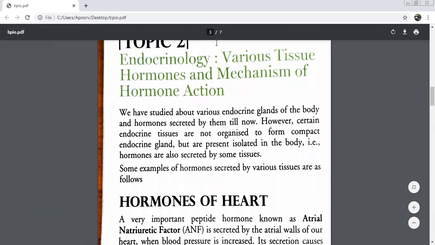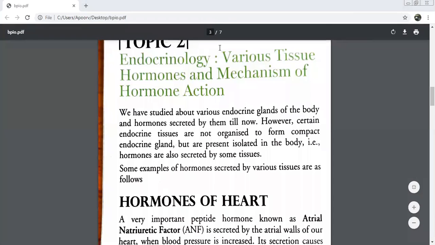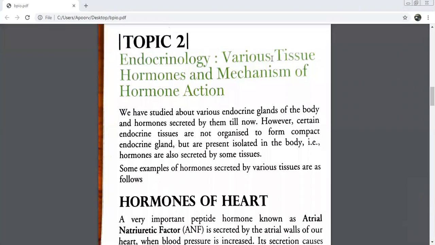All these days we have studied about which glands? Endocrine glands. And we also did very good. We also did the hormones which are secreted by them. However, certain endocrine tissues are not organized to form compact endocrine glands. We have just studied one thing, that okay, we have endocrine glands and endocrine glands will secrete hormones. But this does not always happen.